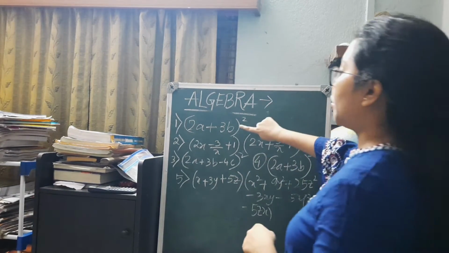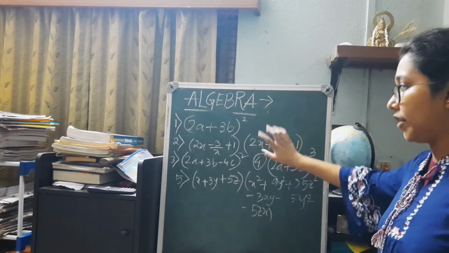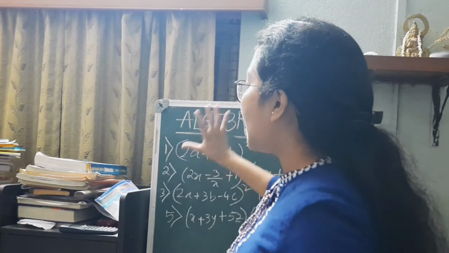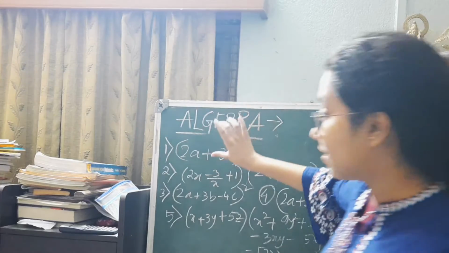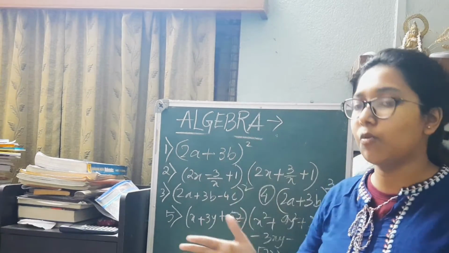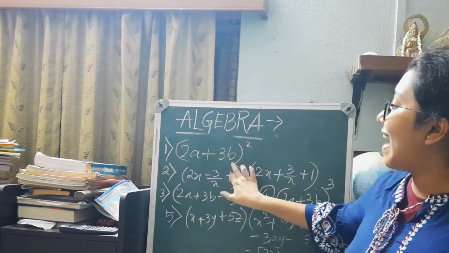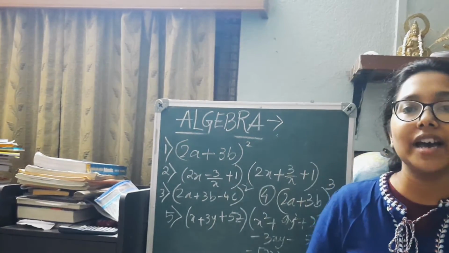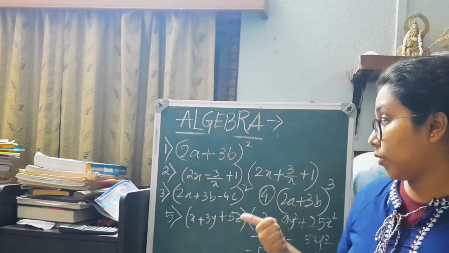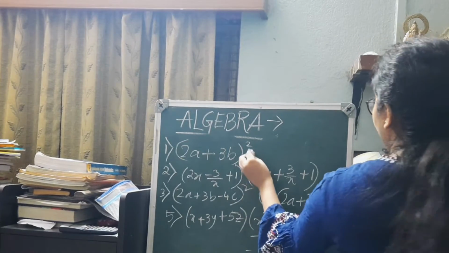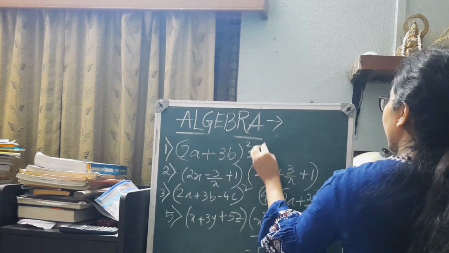So the first one, (2a plus 3b) whole square. So how do we do it? 2a plus 3b is of the form, so for better understanding, let's consider it to be x and y. So x plus y whole square form. So what is the identity formula? x square plus 2xy plus y square. So x square, that is (2a) whole square.